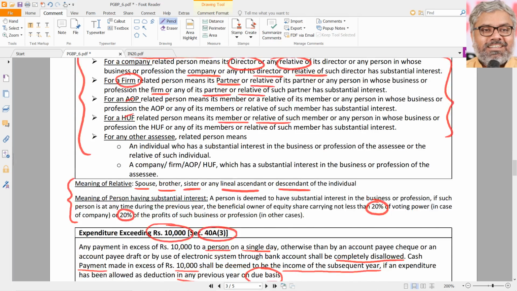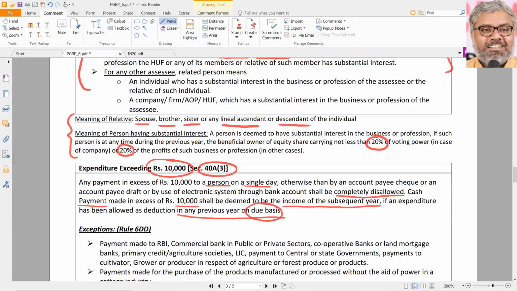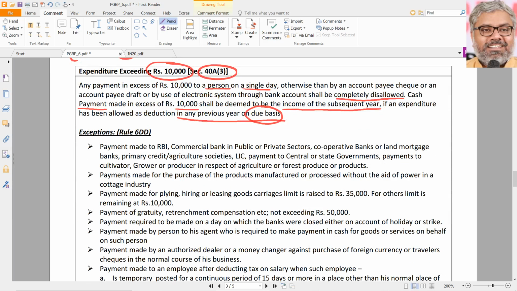40A(2) was about excessive payments made to relatives, which are disallowed. 40A(3) is about payments exceeding 10,000 rupees in cash, simply speaking. Banking channels are okay. An account payee cheque or draft is allowed. Other cheques like bearer cheque, bearer draft, order cheque, order draft, or any other variety of cheques are not allowed here. Simply, what is allowed by law is an account payee cheque.